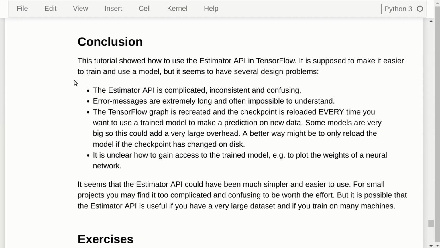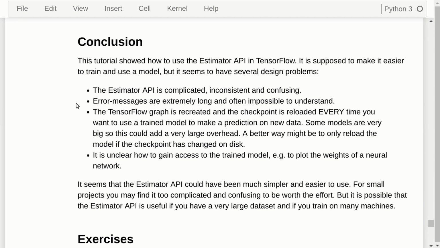But I'm not completely sold on it. I think the API is too complicated. I think it's inconsistent and confusing. For example, that you have to define feature columns for canned estimators, but not for new estimators that you make yourself. Why is that? That's not obvious. The model function is also a mess.